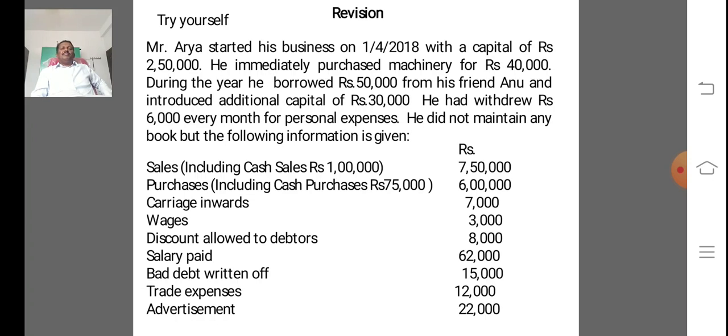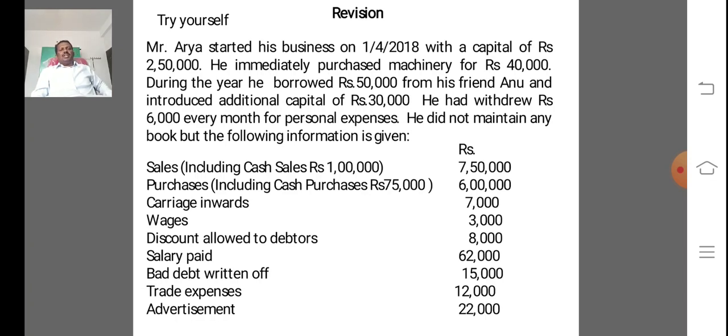During the year, he borrowed rupees 50,000 from his friend Anu and introduced additional capital of rupees 30,000. He withdrew rupees 6,000 every month for personal expenses. He did not maintain any books, but the following information is given.